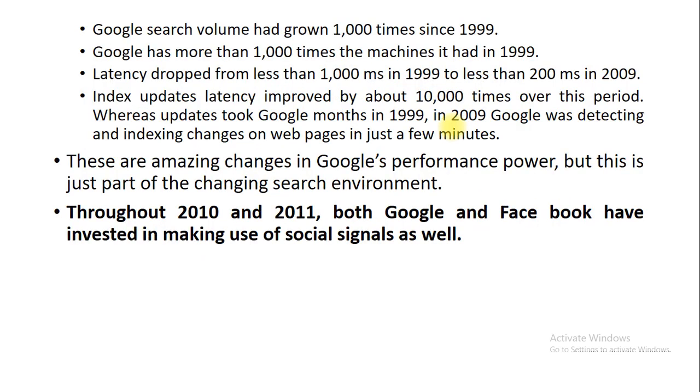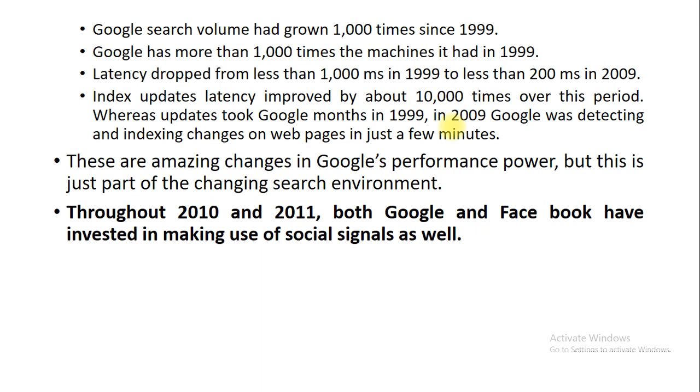And here are the metrics. Number 1, Google search volume had grown 1000 times since 1999. So approximately this survey has been performed 20 years ago, right? So nowadays, if in the year 1999 the ratio had grown up to 1000, then nowadays you can assume and predict the level of growth.